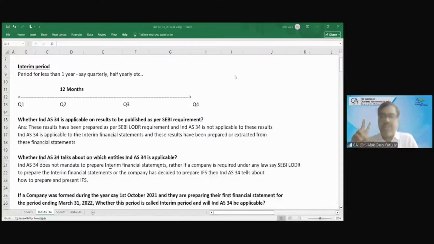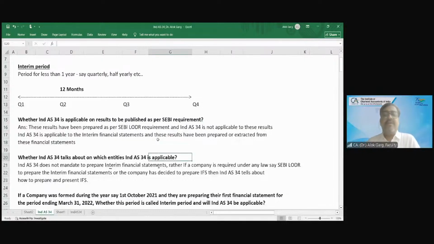So there are two standards in the series of 39 Ind AS: Ind AS 1 takes care of full-fledged financial statements like the annual financial statement, and Ind AS 34 takes care of interim financial statements. Is that clear?